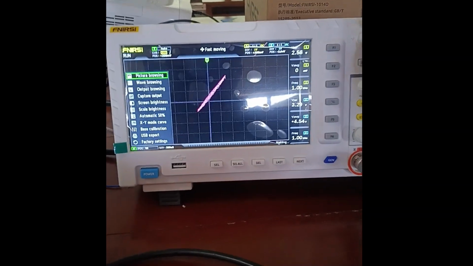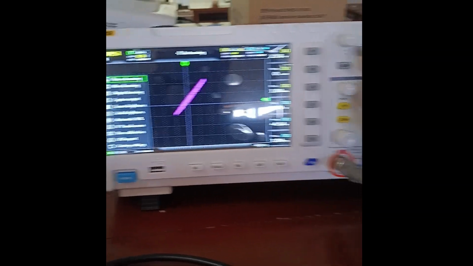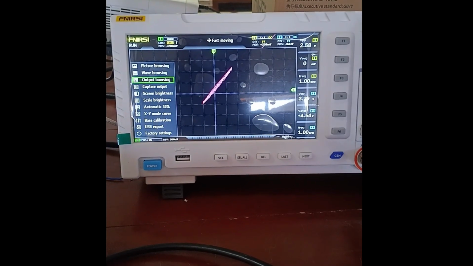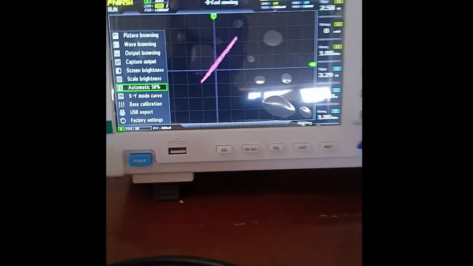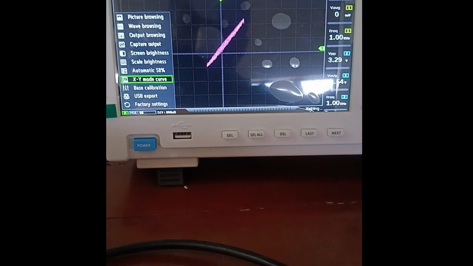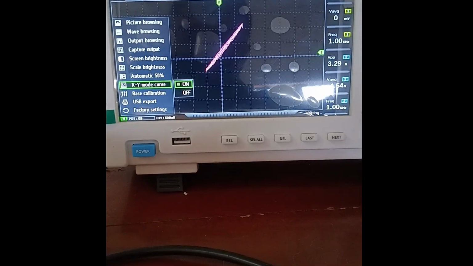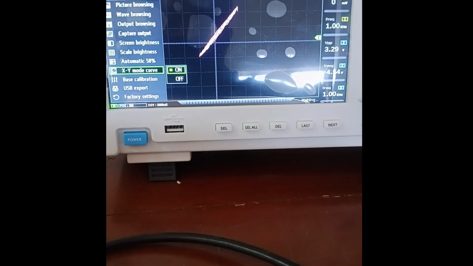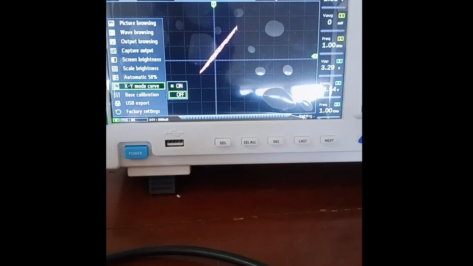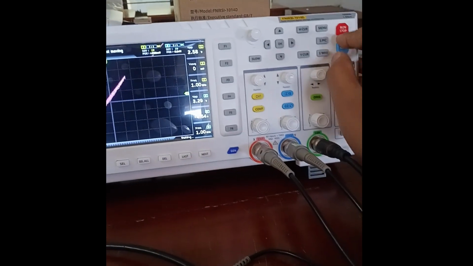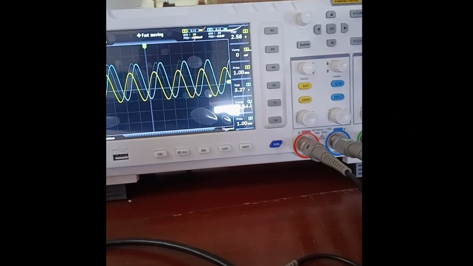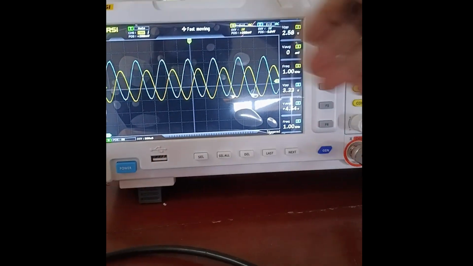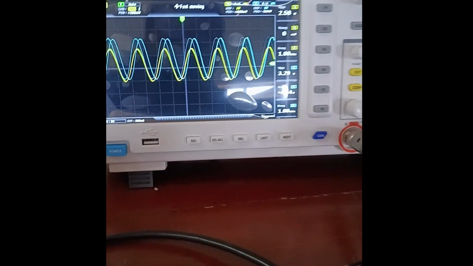You can come back to the options. There's an option called XY mode curve. You can select your XY mode using this OK button. Then we can either switch on or switch off this one. For now, I can switch it off here. Then if I press my auto button, these are the two signals. One of the signals from the CRO is stationary, the other is running.